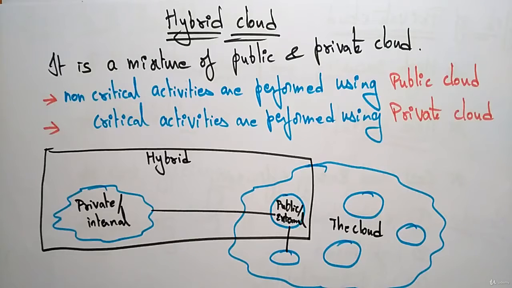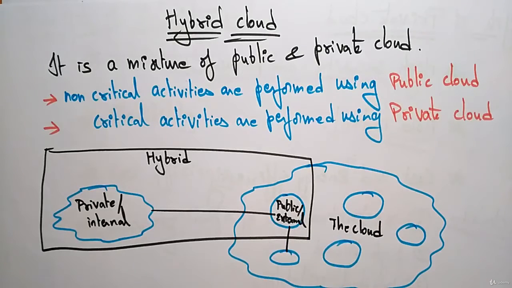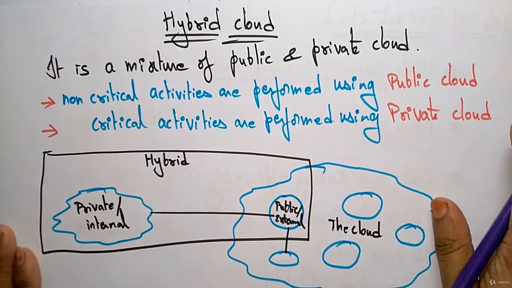Hi students, let us continue with the deployment models. Cloud computing has models as well as services. There are 4 different types of deployment models: public, private, hybrid, and community. So far I have explained the public cloud and the private cloud. Now let us see the hybrid cloud.